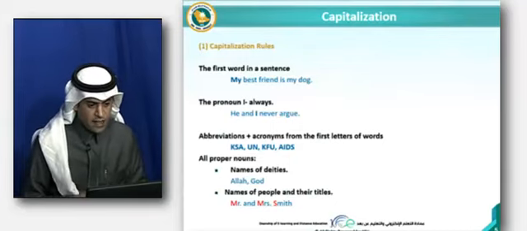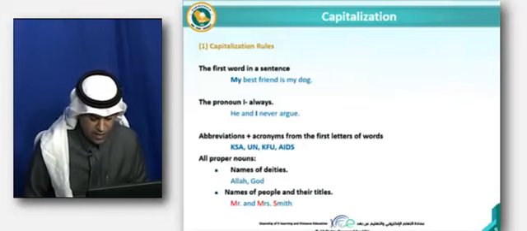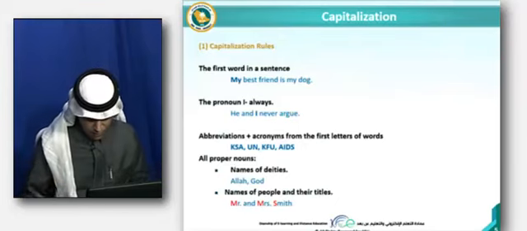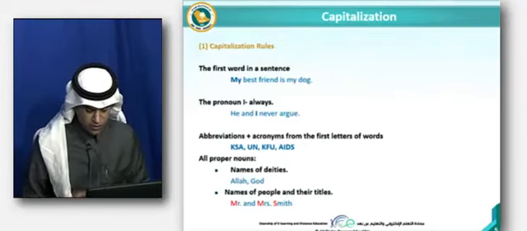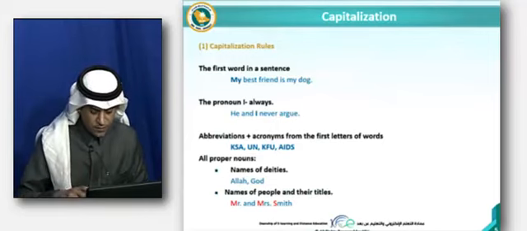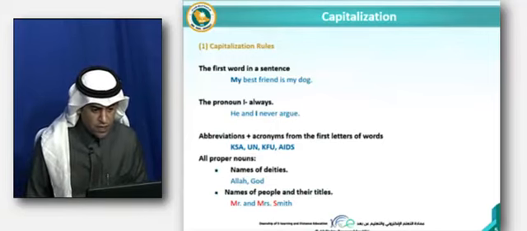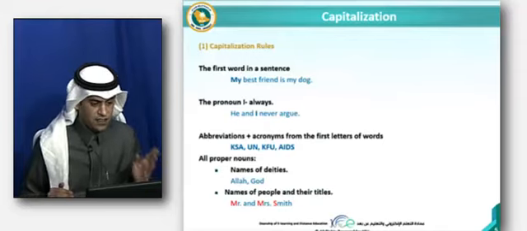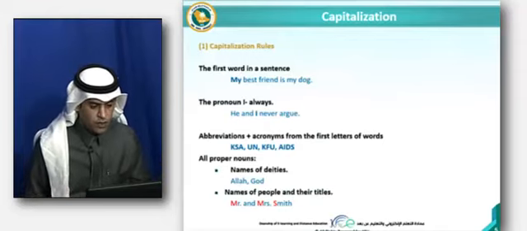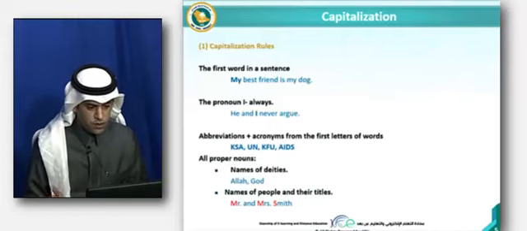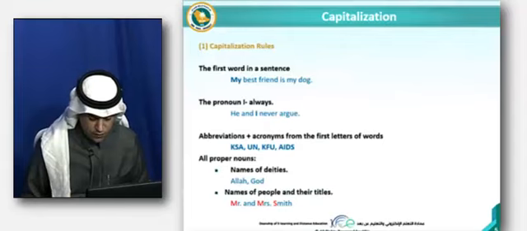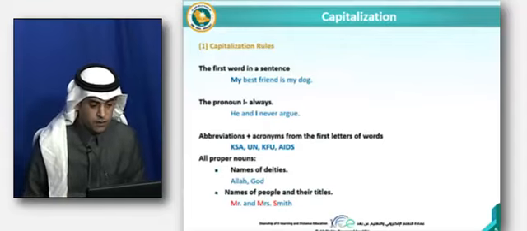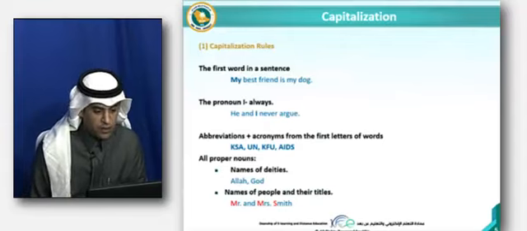And finally we have what are called acronyms. An acronym is a word formed from the initials, the first letters, of different words, and we do not pronounce the letters individually. Like KSA, where you pronounce each letter individually. Here we pronounce those letters as a new, pronounceable word.